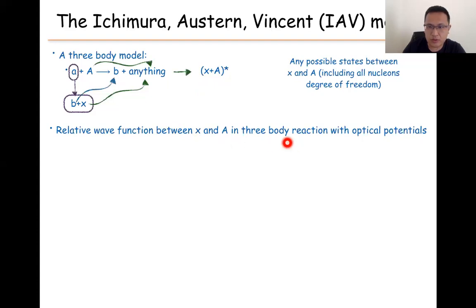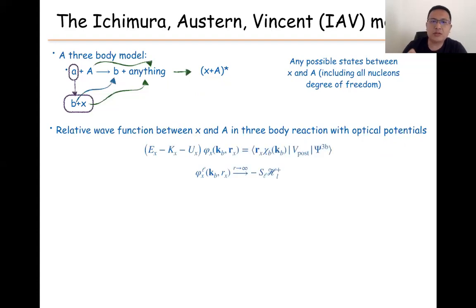So in the three-body model with the optical potential between the X and A, the wave function of XA is a solution of this kind of inhomogeneous equation. This inhomogeneous equation tells you that this X particle is not a free X particle; it interacts with the target. This X is coming from A, from a two-body cluster of A. It's coming from A by some interaction, projecting this B particle out. So this is a short-term wave function, which tells you this X is not free.